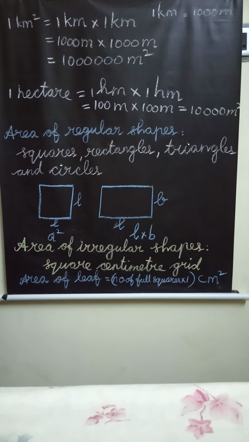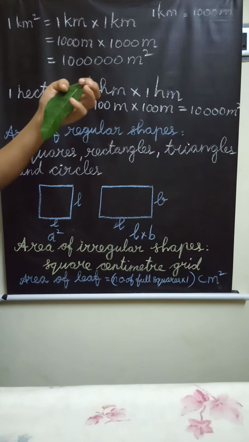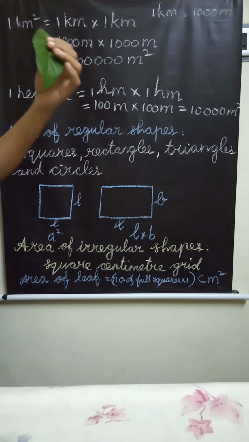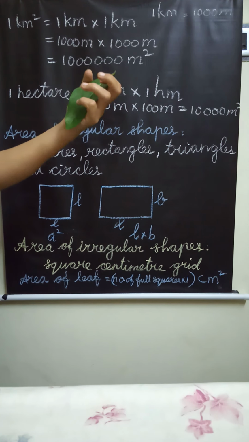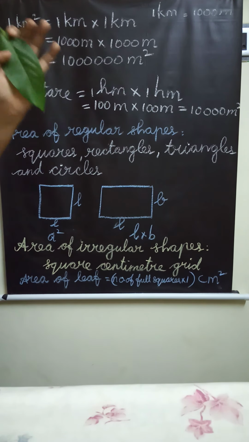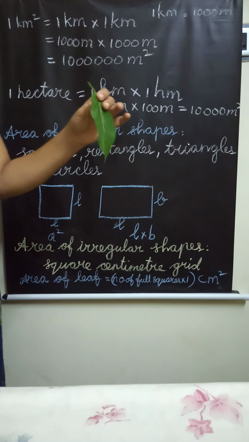Listen, they do not have fixed dimensions. For example, the palm of our hand and a leaf. How will we find the area of this shape? We do not have a standard formula for calculating their areas. Then, to find the approximate area of an irregular shape, a square centimeter grid is used.